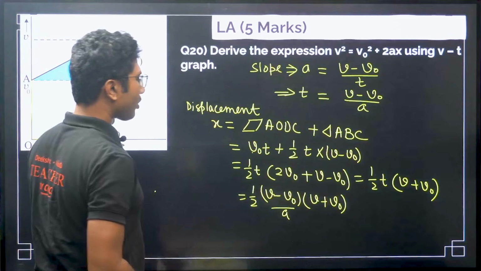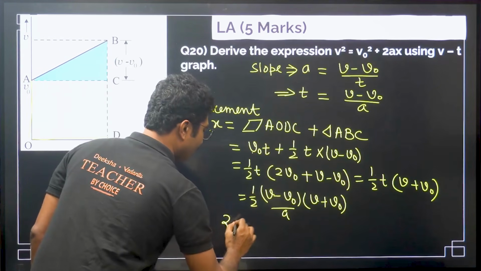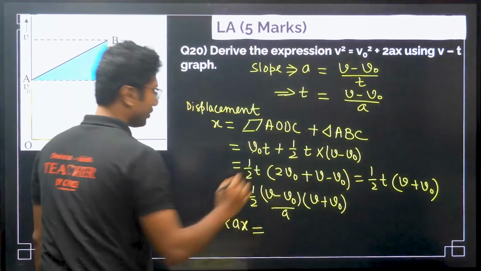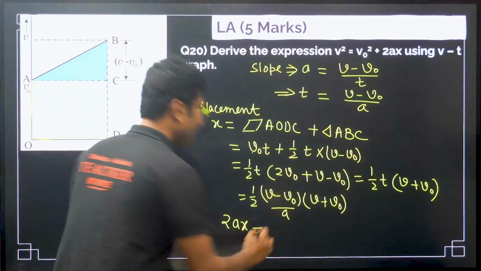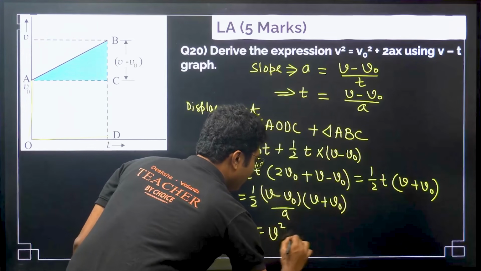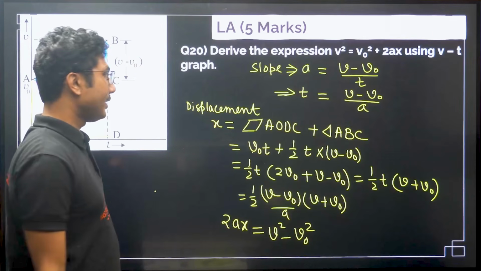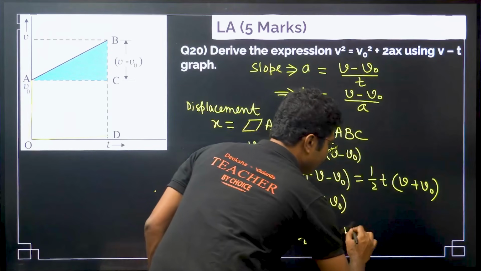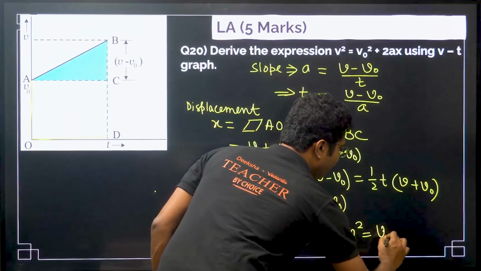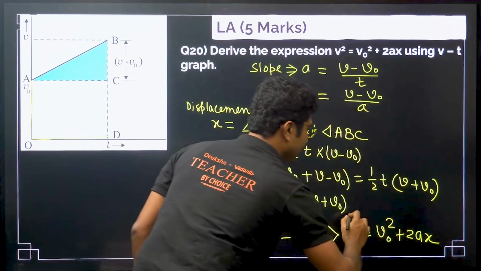Okay, now do the cross multiplication. This 2a will come to this side and it will become 2ax equals to v minus v naught into v plus v naught. That means v square minus v naught square, a plus b into a minus b, or from here we can write v square equals to v naught square plus 2ax.